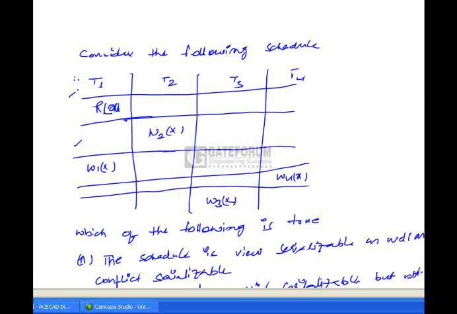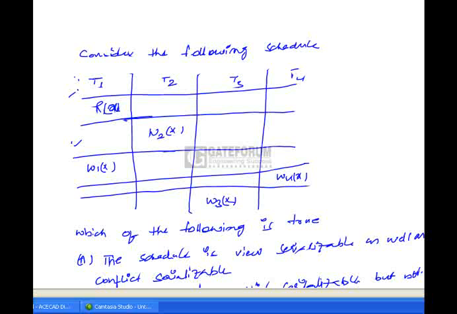Let us check if the given schedule is view serializable or not. The given schedule is view serializable if there exists an equivalent serial schedule in which the initial read and final write operation of each and every data item are the same as in the given schedule, and also the read of each data item should be similar in the equivalent serial schedule.